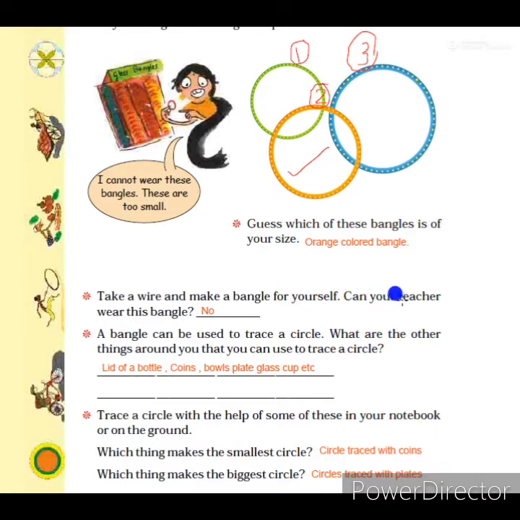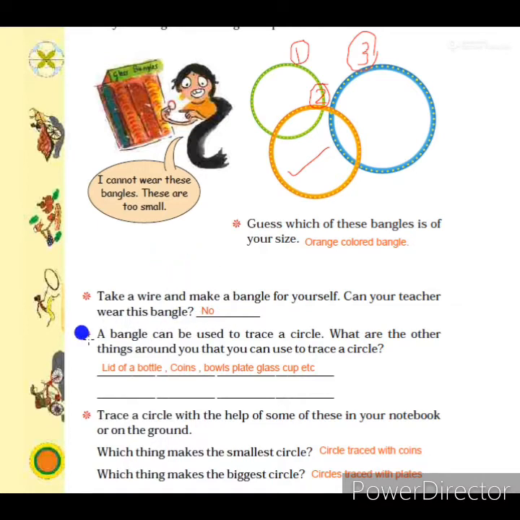And the question is, can your madam or teacher, in the textbook it is given madam, here the teacher is given, can your teacher or mother wear these bangles? Students, in your sized bangle, can your teacher or mother wear that bangle? No, your sized bangle is not suitable for your mother or for the teacher. So you write the answer there, no. Just write the answer in the textbook only.